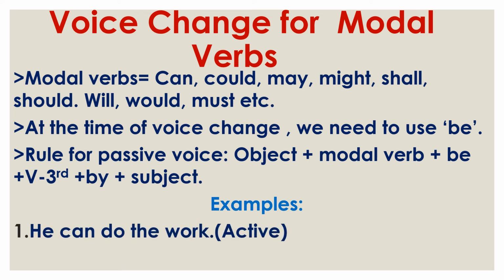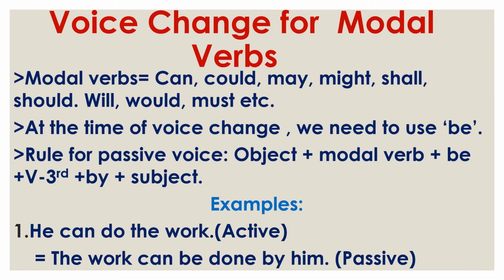The first example: he can do the work. Here he is the subject, can is the modal verb, do is the main verb, the work is the object. Now see, at first we use the object, the work, then we use the modal verb can. Then we use be, then the third form of do, which is done, then by, then he changes into him. So here we use be, and we do not use am, is, are, was, were, or has, have. Here we find can, so we use can as well.